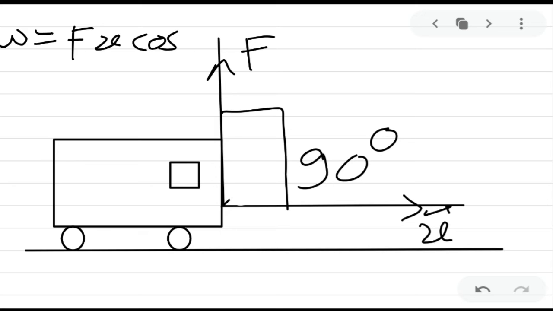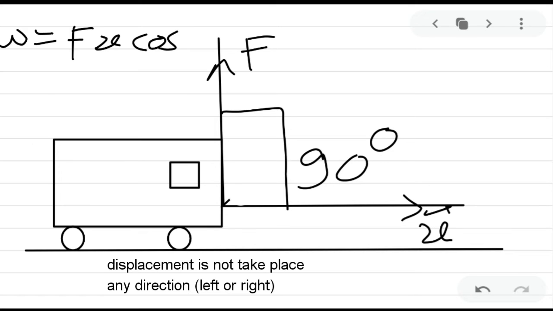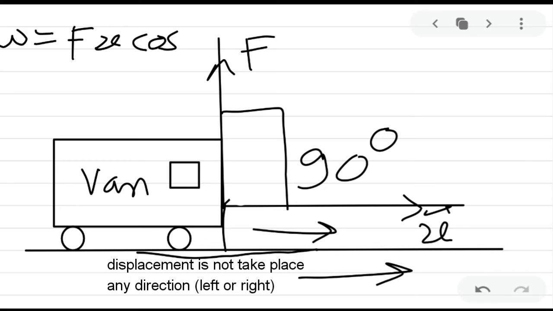Suppose we have considered the van and we are applying the force perpendicular to the road. This van cannot move in this direction because the force is applied in the upward direction, so displacement does not take place along this direction.